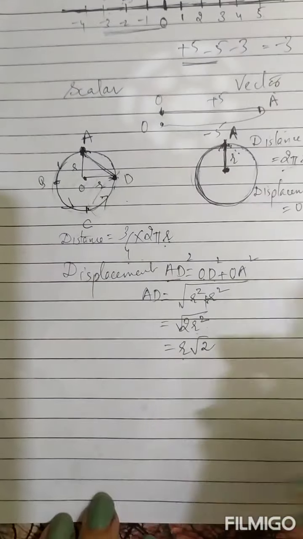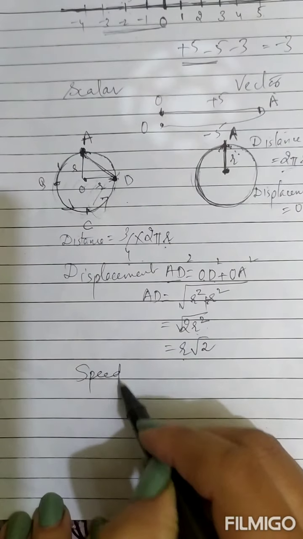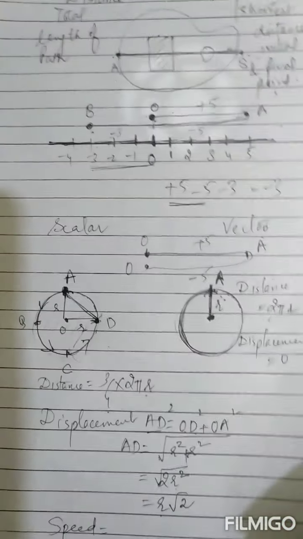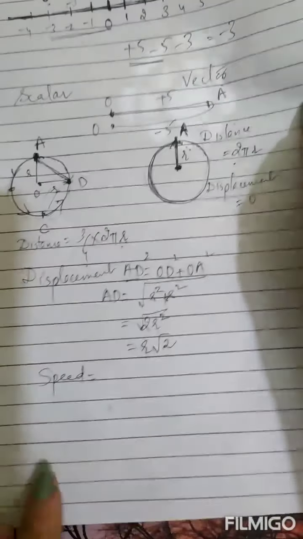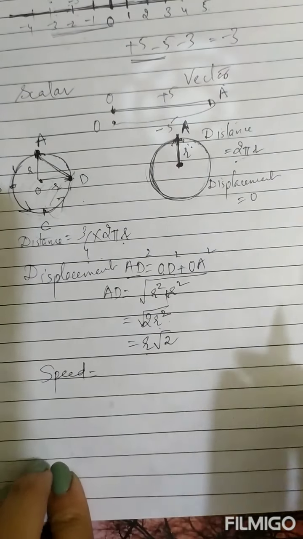After that, next quantity is your speed. Okay, the basic concept, you need to understand this thing, distance and displacement. Then these things are easy. These are just definitions that you have to learn.